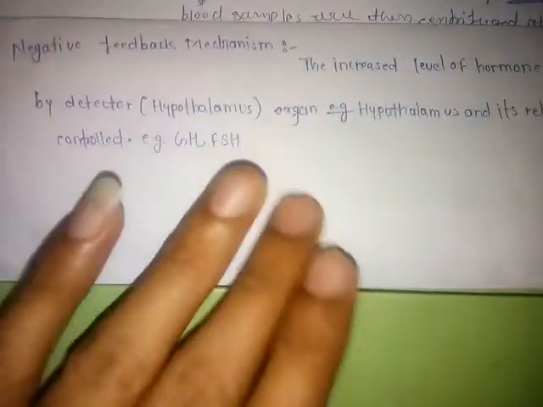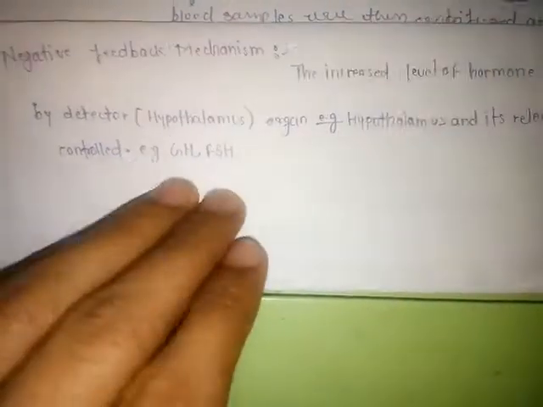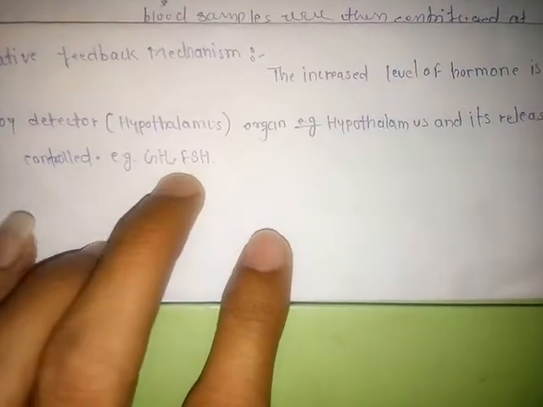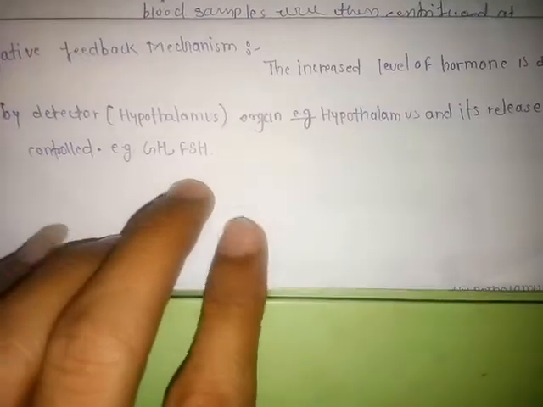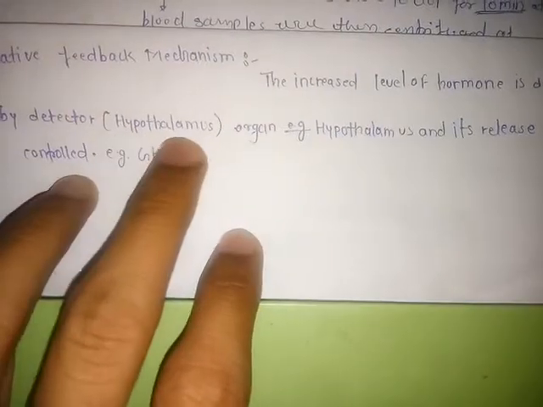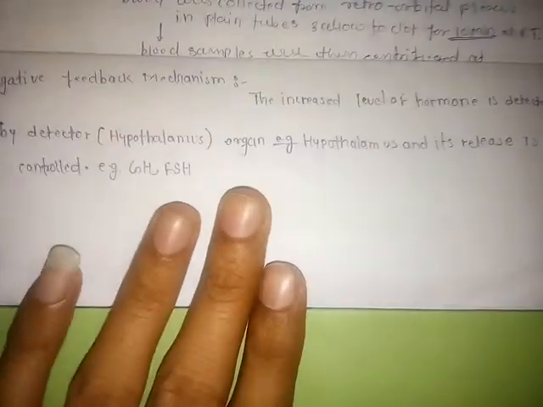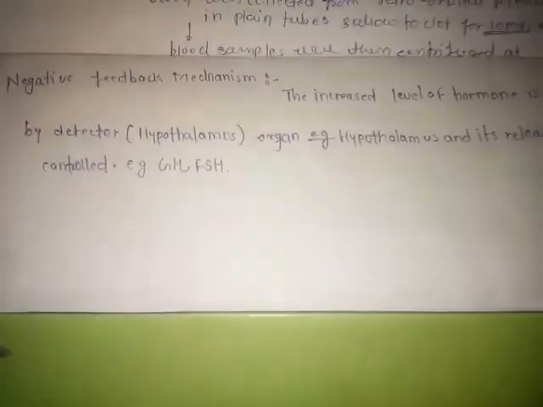If the level of a hormone like growth hormone or follicle stimulating hormone increases inside the body, then due to the increased secretion, the detector receives the feedback that growth hormone secretion has increased. So this growth hormone secretion is inhibited, stopped or reduced with the help of this detector, the hypothalamus. So this is the simple definition of the negative feedback mechanism.